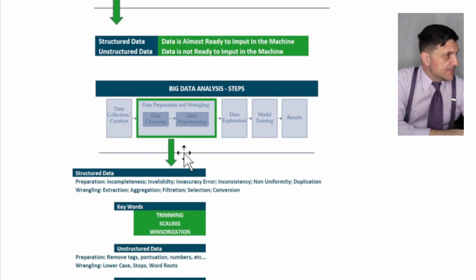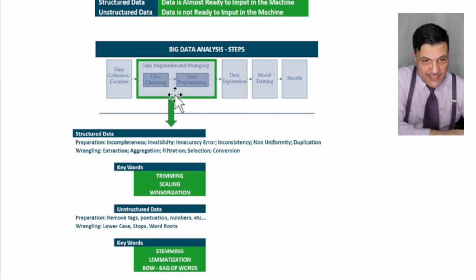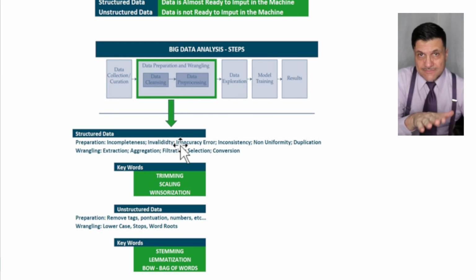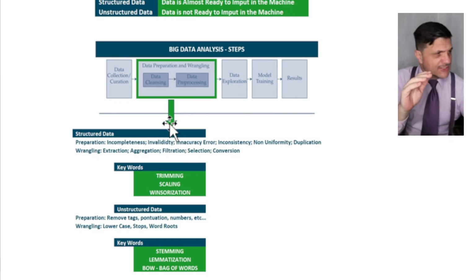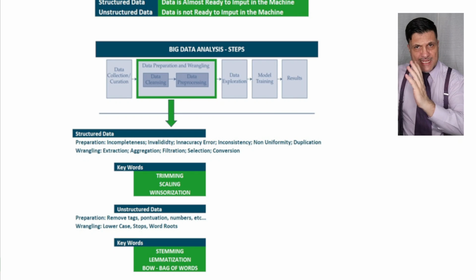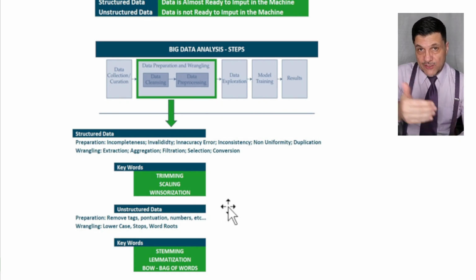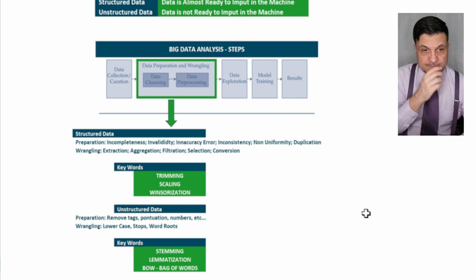Then the next step, the second one, right in the middle, is data preparation and wrangling. That's the step that, in my opinion, is most important. There are a lot of things here to know, but that will be more testable on level 2. Just try to understand this. I think it's going to be very helpful if you understand those steps, just having in mind the steps and what happens in each step. I think that's good enough, although I'm providing you more information than you need.